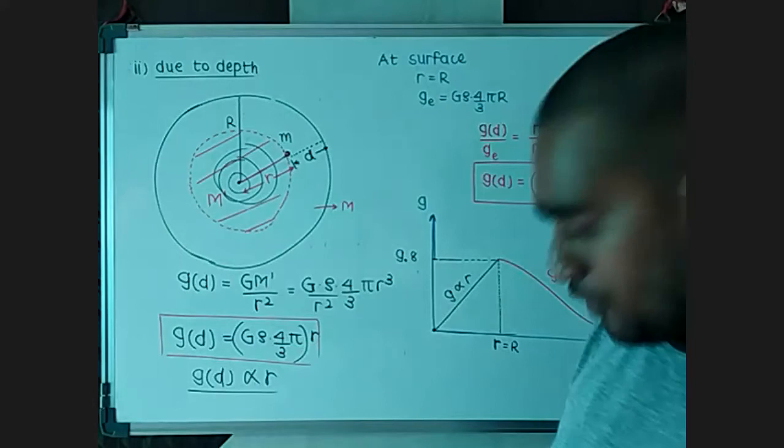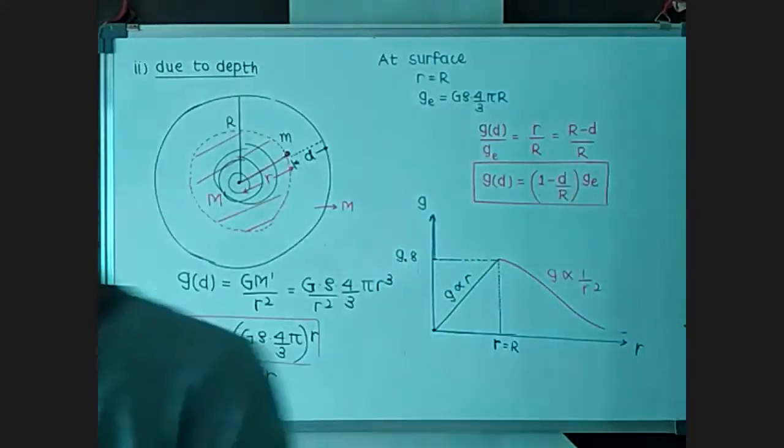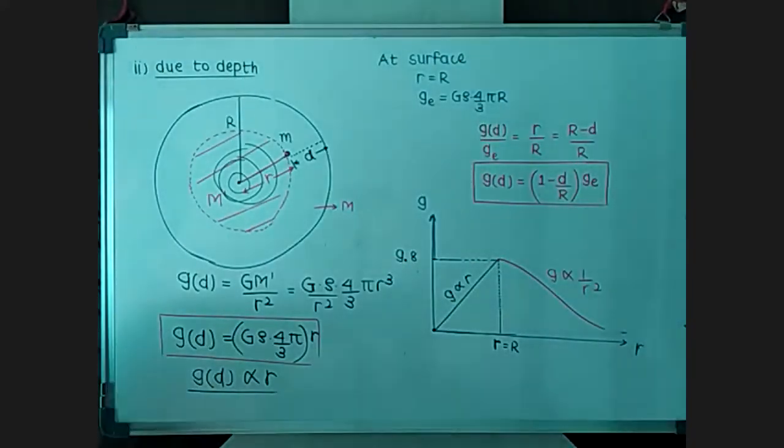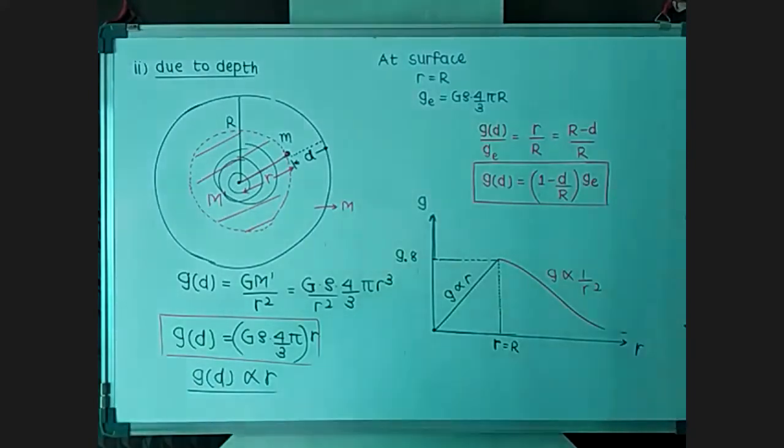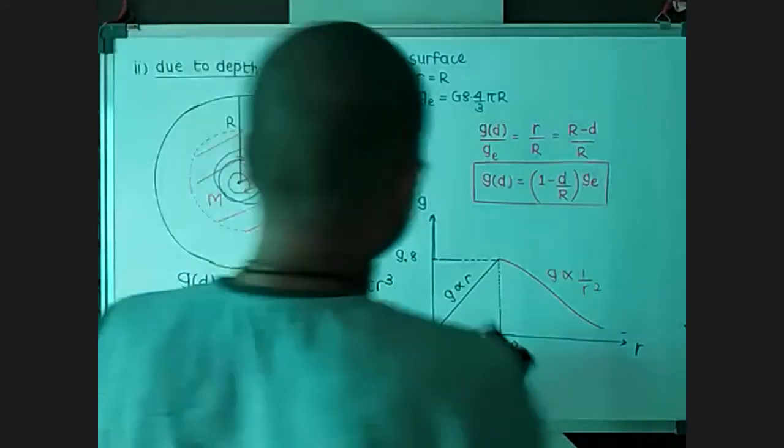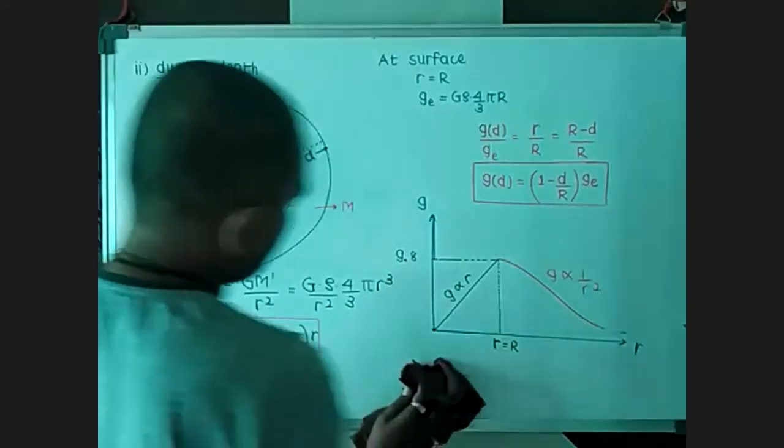If you have been given a density and radius, then also you are able to use this formula. Like we have a question.